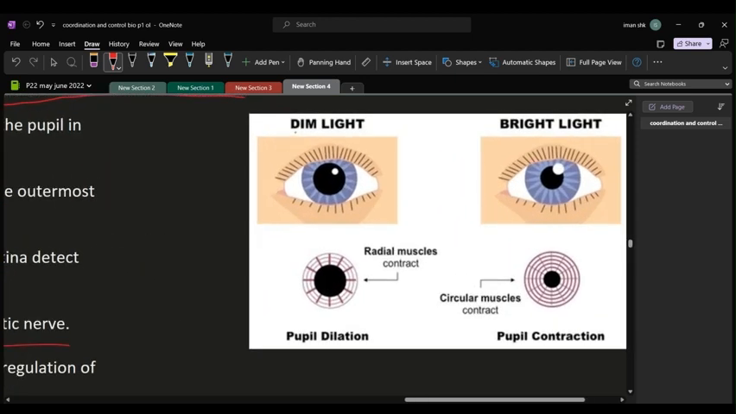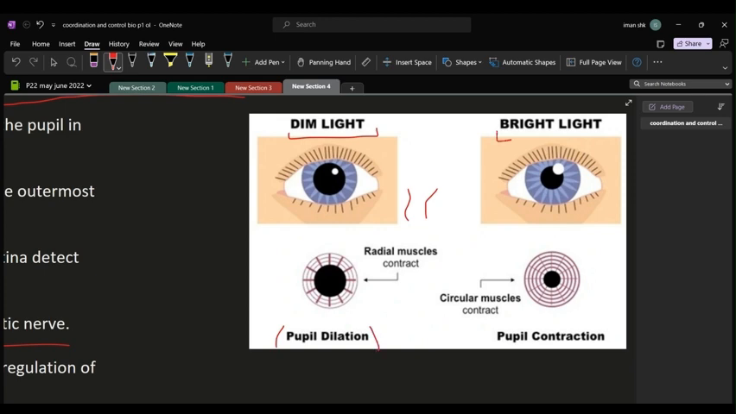So, what happens if there is the signal for dim light? The radial muscles would contract in the iris, which are just like radiations. And the circular muscles would be relaxing while the radial muscles would contract in dim light, and that would lead to the pupil being dilated.